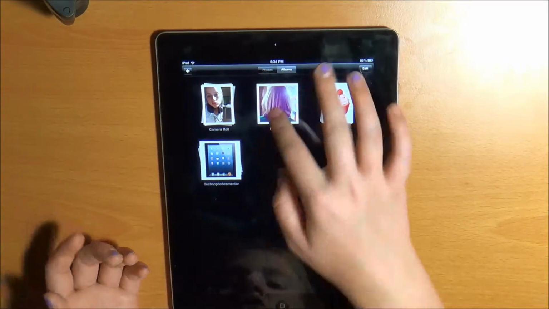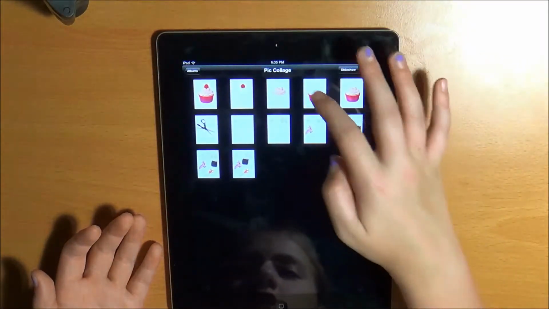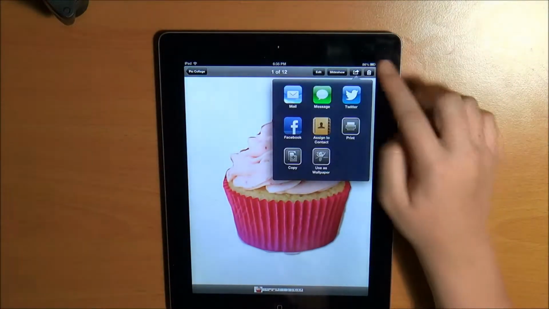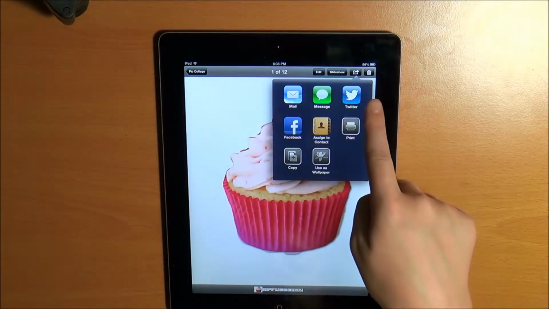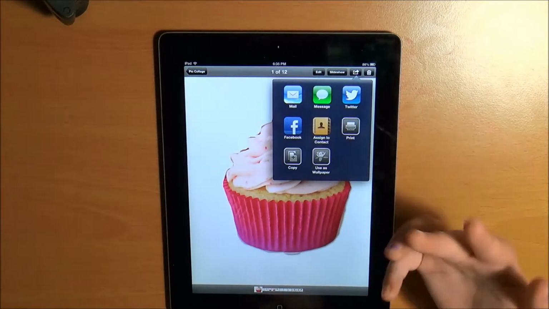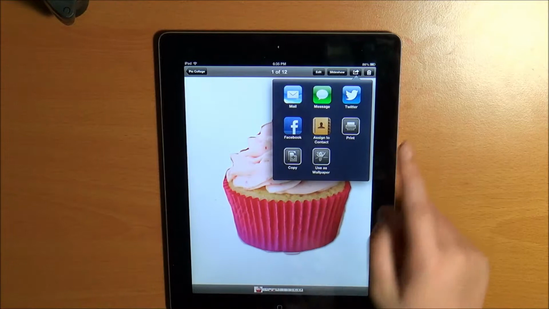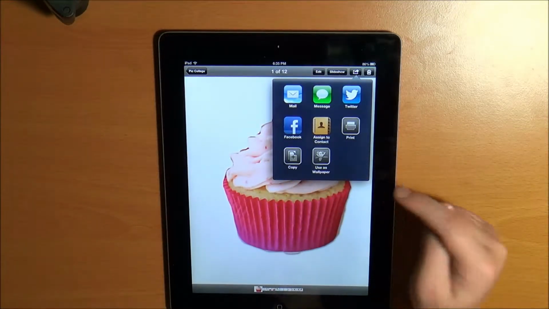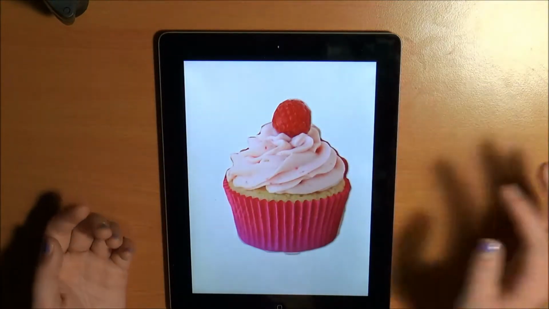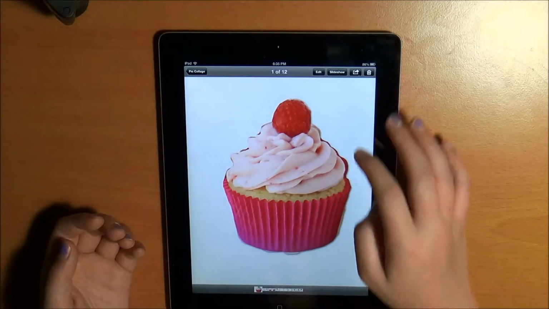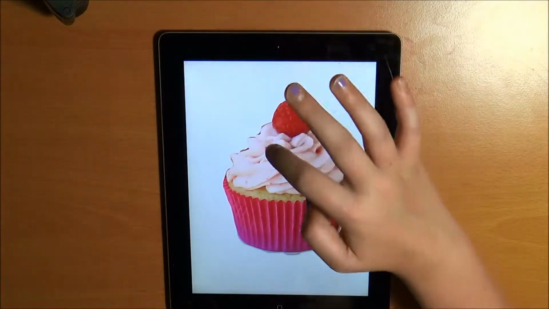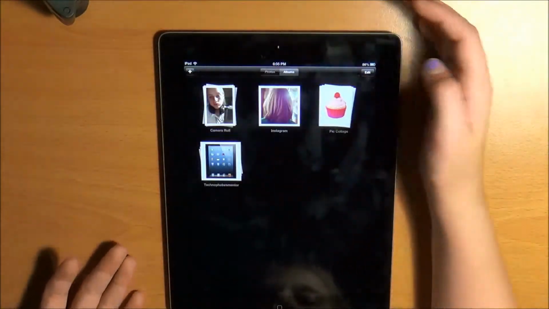You can also just tap on one of your photos, and then you can delete it, you can mail it, message it, use Twitter, Facebook. You can assign it to a contact, which means you're putting it as the face of one of your contacts. You can print it, copy it, or use it as a wallpaper. And then you can do the slideshow, which will just show you all your pictures and stuff. So, start slideshow. I don't know how exactly it's gonna work, but that's pretty much it.